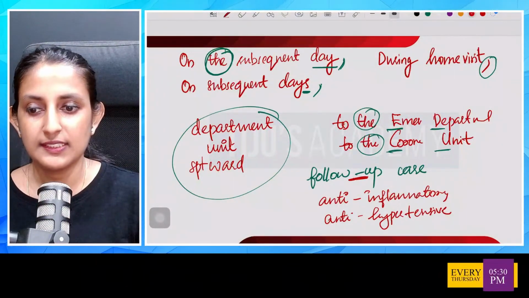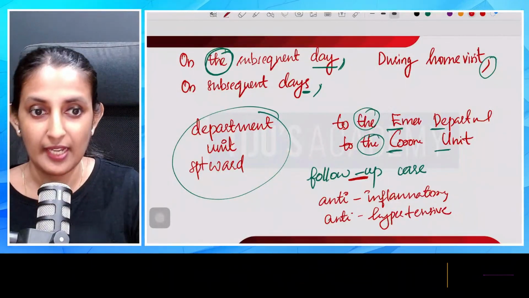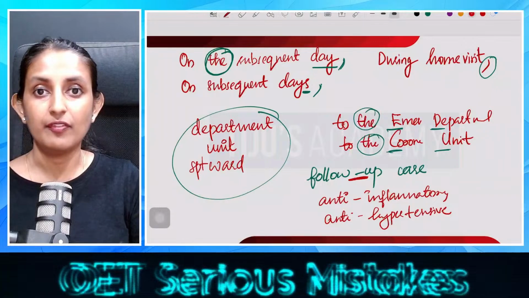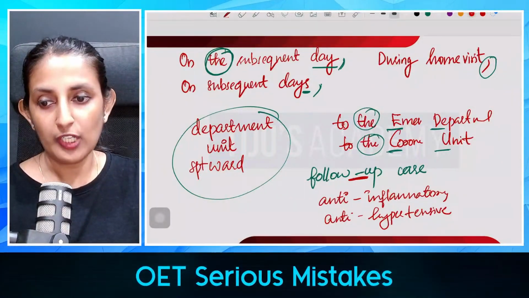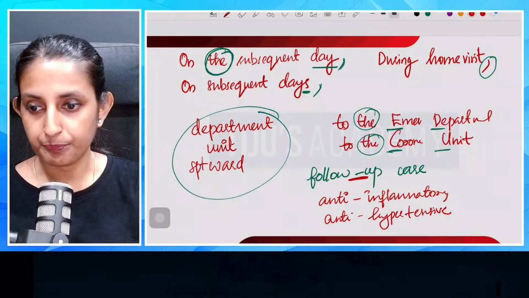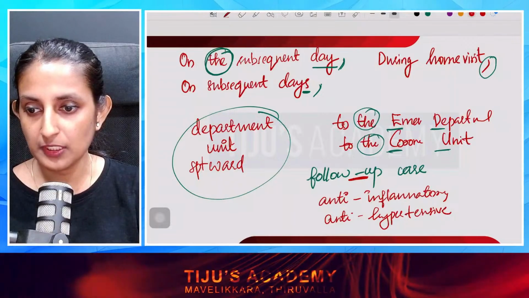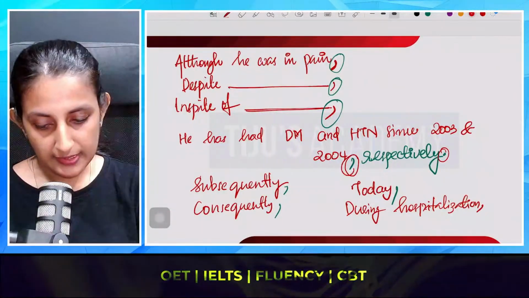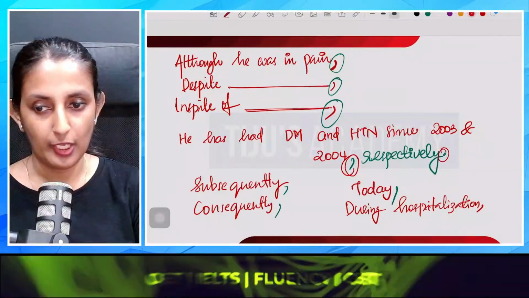These are the words that we commonly see with a hyphen. After anti, what do we use? We use a hyphen. But what you have to focus on here is where to put a comma when we use subsequently. We already discussed that part: after subsequently you have to put a comma.